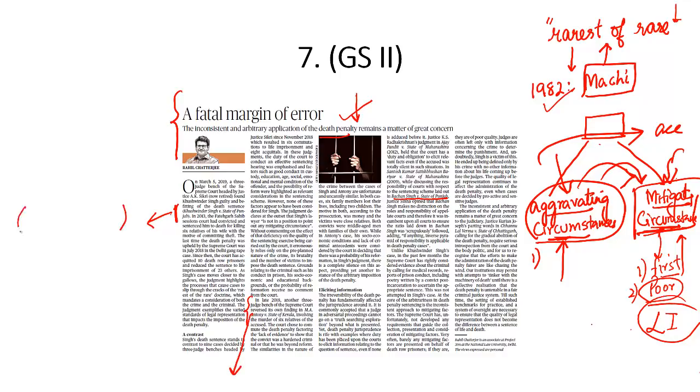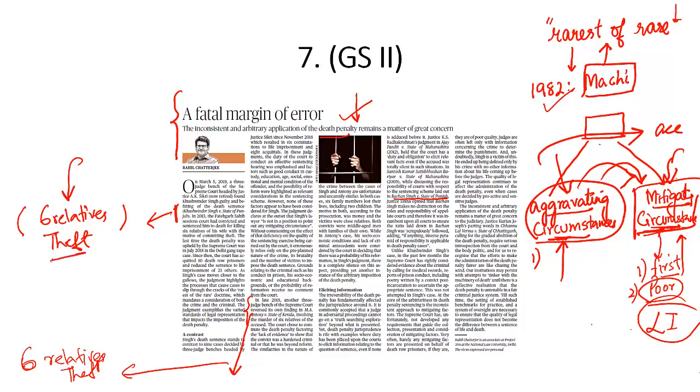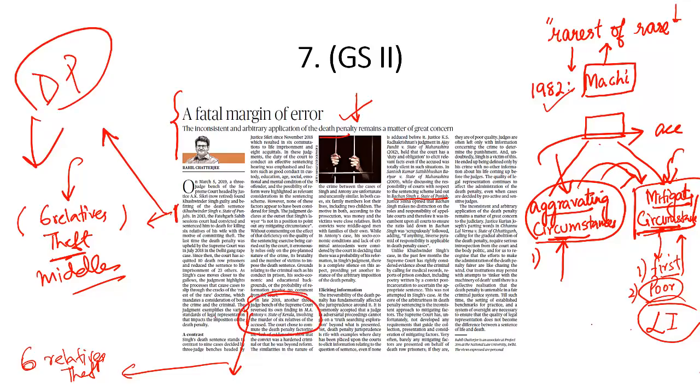In this case, the accused killed 6 relatives of his wife. In this case also, the accused killed 6 relatives. So the cases are identical. In both the cases, the motive was theft, the motive was money. In both the cases, the accused was known to the victims. In both the cases, the accused were middle-aged men. There are stark similarities between the two cases. But in this judgment, the Supreme Court said death penalty should be given to the accused. In this case, the Supreme Court said no, commute this death sentence to life imprisonment.